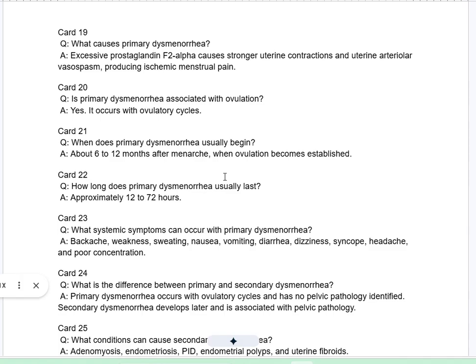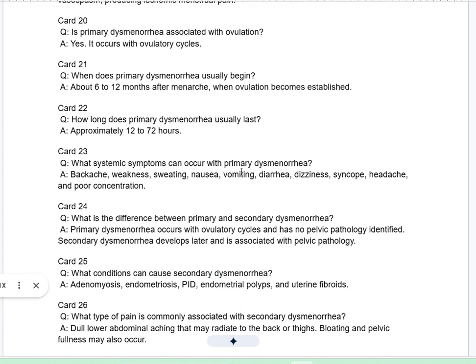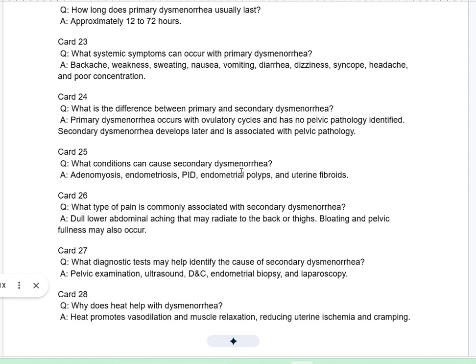Card 21. Q. When does primary dysmenorrhea usually begin? A. About 6 to 12 months after menarche, when ovulation becomes established. Card 22. Q. How long does primary dysmenorrhea usually last? A. Approximately 12 to 72 hours. Card 23. Q. What systemic symptoms can occur with primary dysmenorrhea? A. Backache, weakness, sweating, nausea, vomiting, diarrhea, dizziness, syncope, headache, and poor concentration.